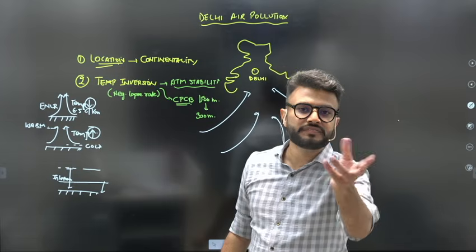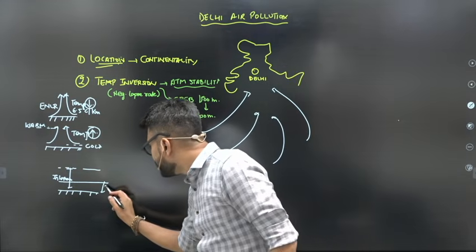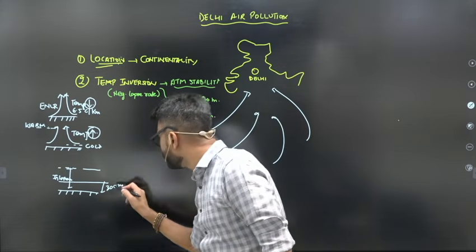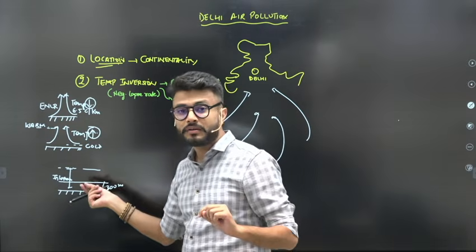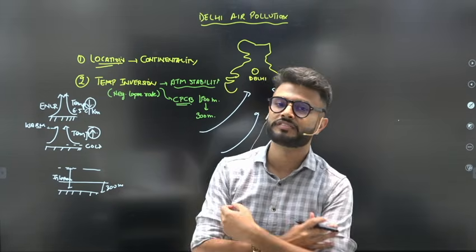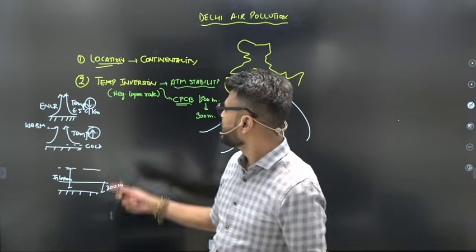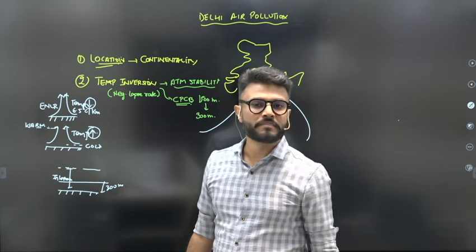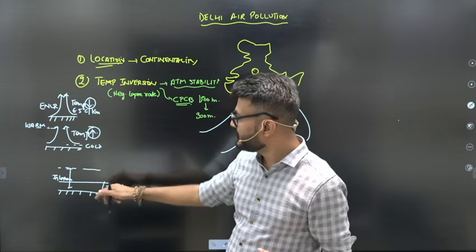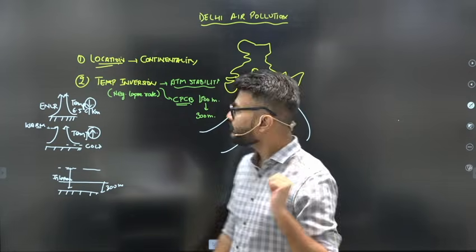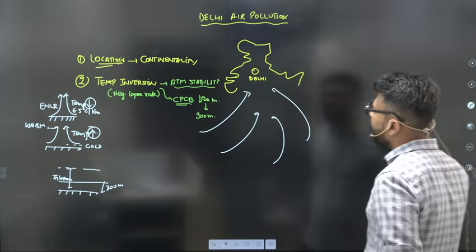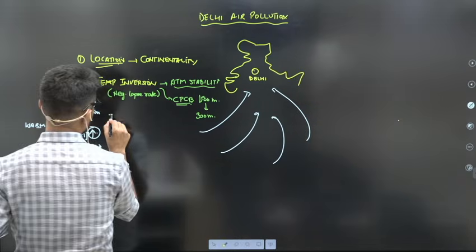All the pollutants which are released will be within this reduced height of 300 meters. So the pollutants will remain closer to the Earth's surface. That is what temperature inversion does. It reduces the intermixing height, the vertical height. Is it fine?